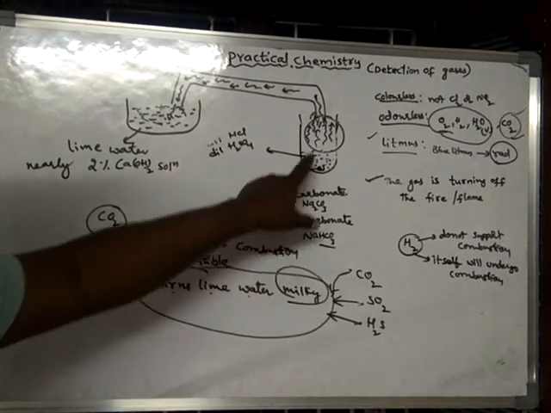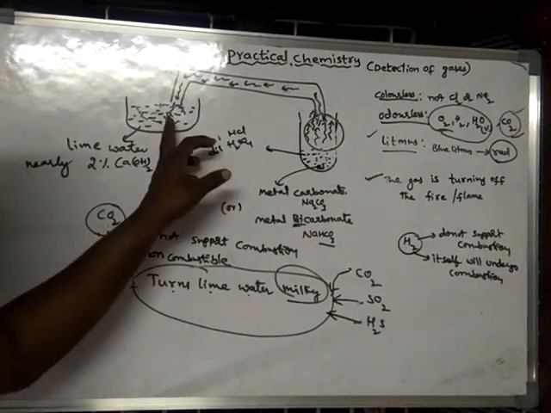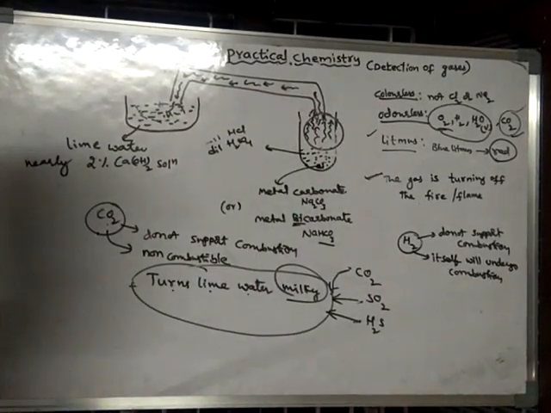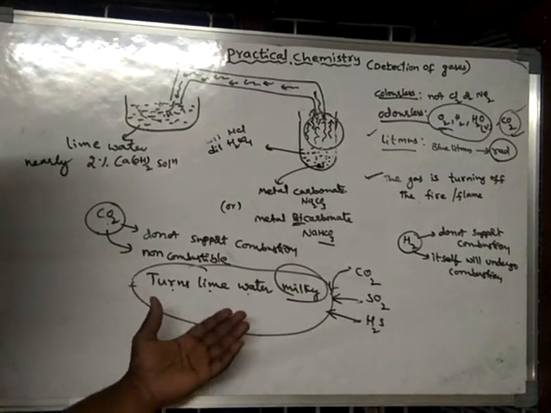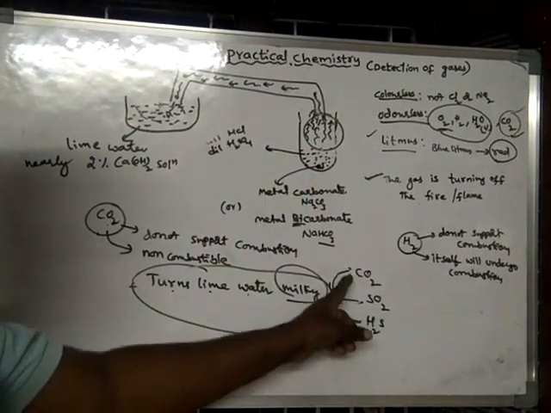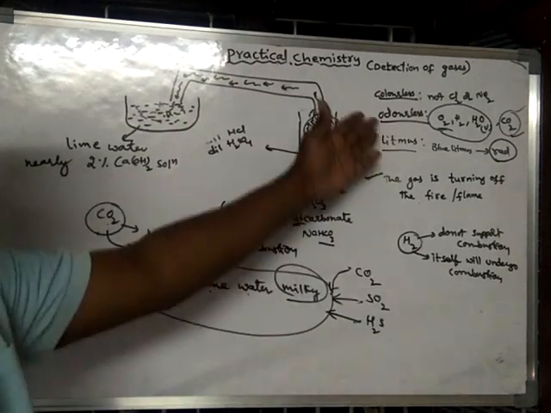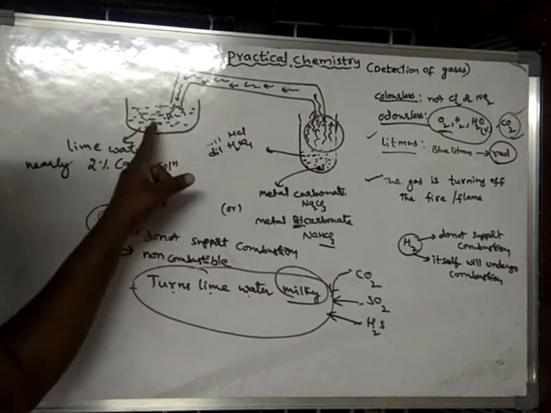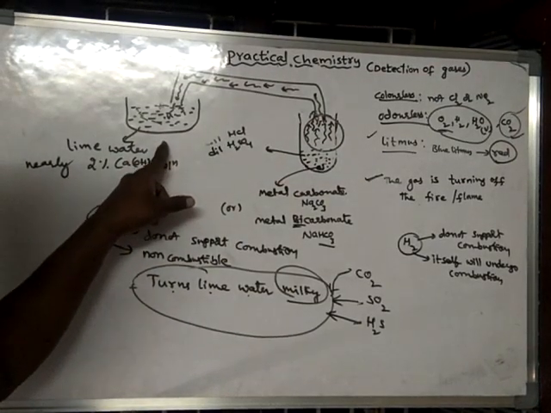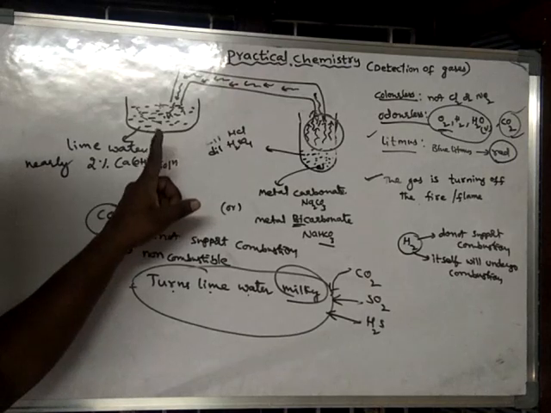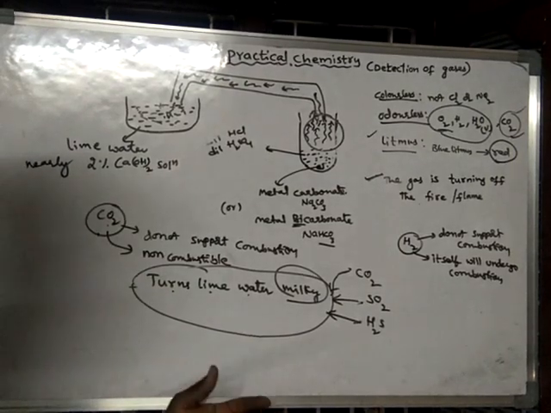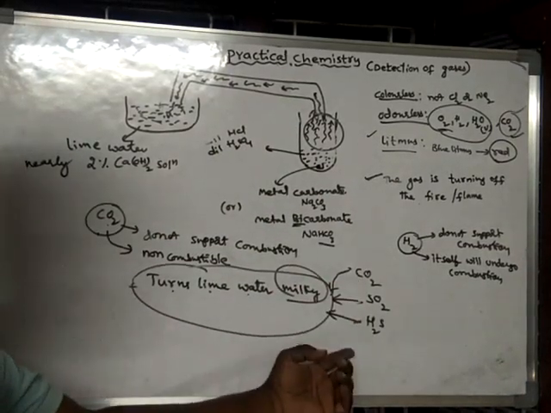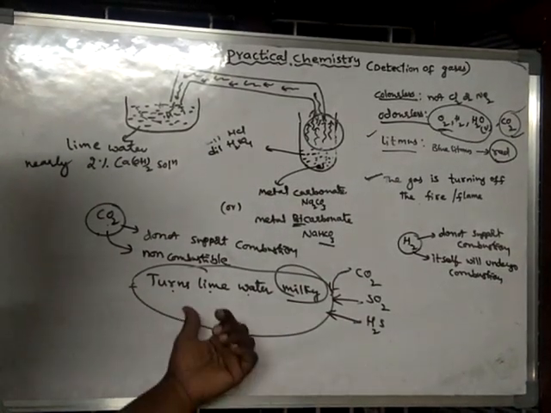So suppose we do only this test alone without going with all these things. Then we will be in confusion as to which gas this is, either CO2 or SO2 or H2S. If we directly pass this gas into the lime water and it turns milky, we will be confused whether this gas is CO2, SO2 or H2S, because all three gases have this nature.